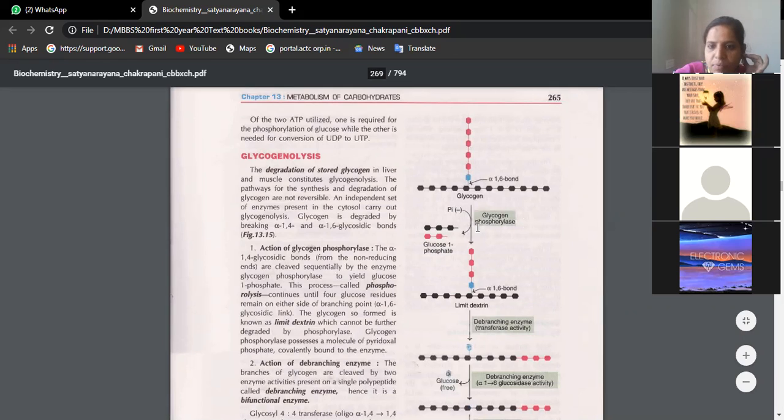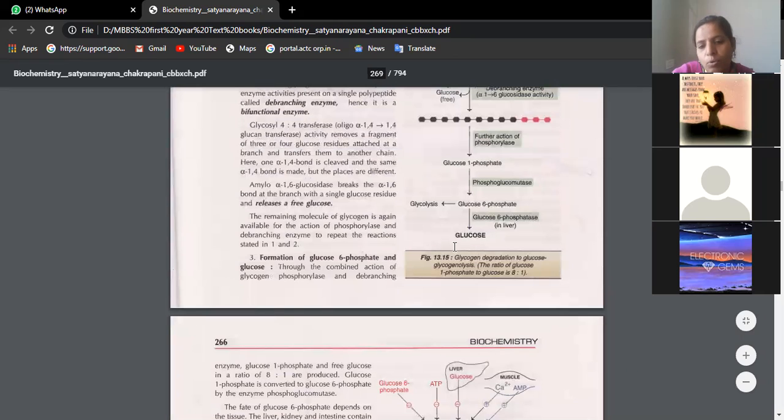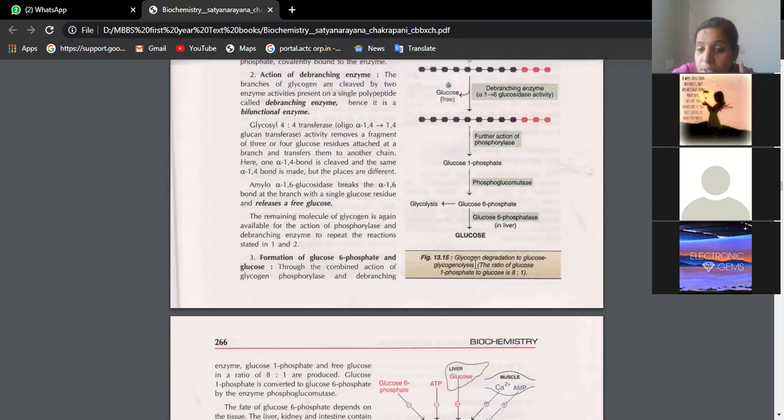We have glycogen phosphorylase, and glucose 1 phosphate is now coming because of the presence of this enzyme. So breaking goes on, and finally individual glucose molecules are released. So this cycle is glycogenolysis. Now we have glycogen storage disorders where you will see this glucose 6 phosphatase enzyme is missing.